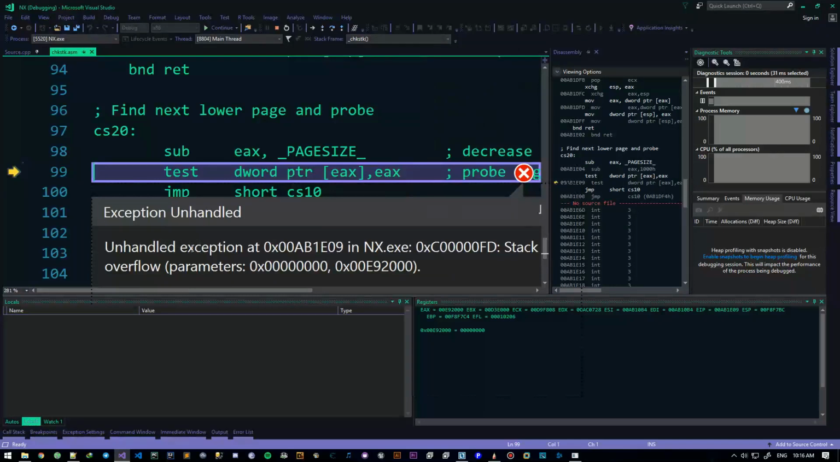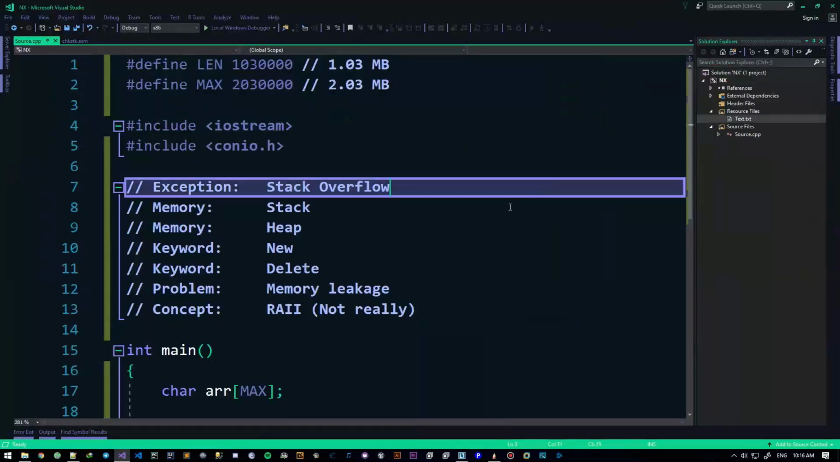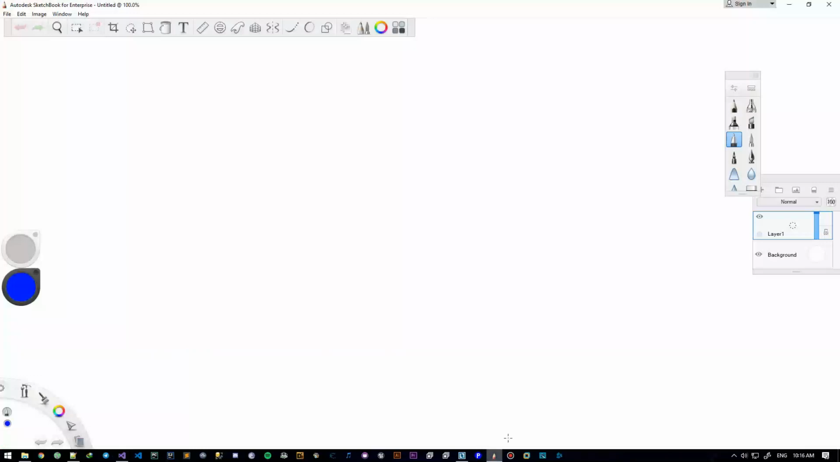Now let's take a look at the message that it's giving me. Unhandled exception at whatever: stack overflow, as you can see right here. This is the type of exception that has been thrown. But what does this mean? What does stack overflow mean? Let's go here and I will tell you exactly what it means.